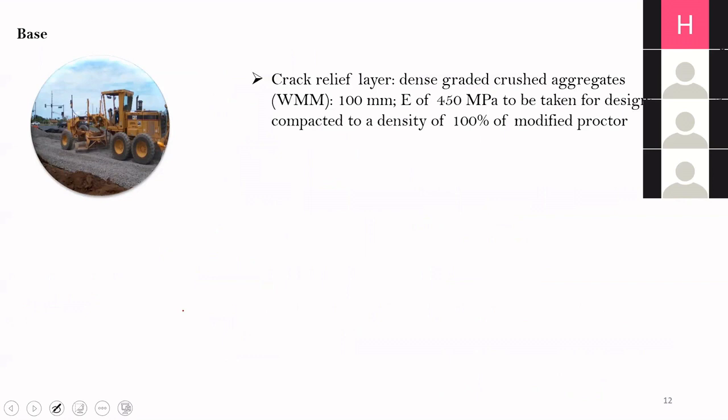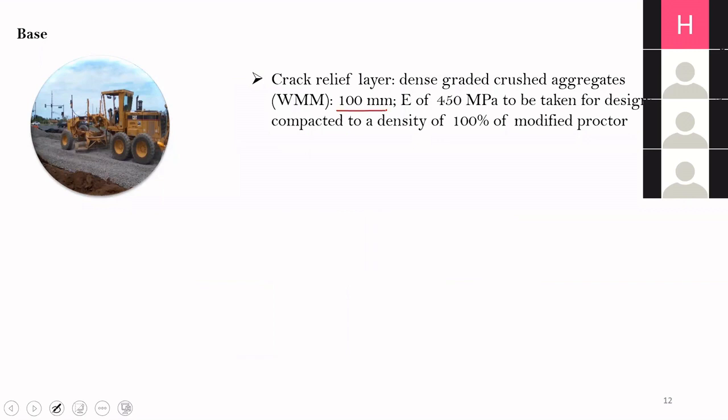Now we come to the crack relief layer. Crack relief layers are dense graded crushed aggregates. In fact, a crack relief layer is nothing but a crushed, well graded or dense graded WMM layer. The minimum thickness of the crack relief layer is 100 mm.